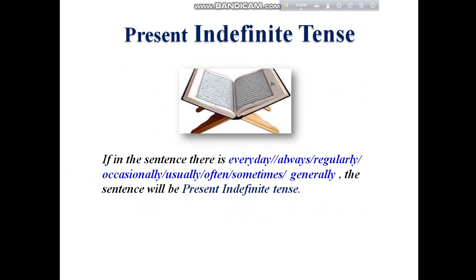Now if in the sentence there is everybody, always, regularly, occasionally, usually, often, sometimes, generally, the sentence will be present indefinite tense. If you get these words in a sentence, then you can consider the tense as present indefinite tense. So memorize the words very carefully.